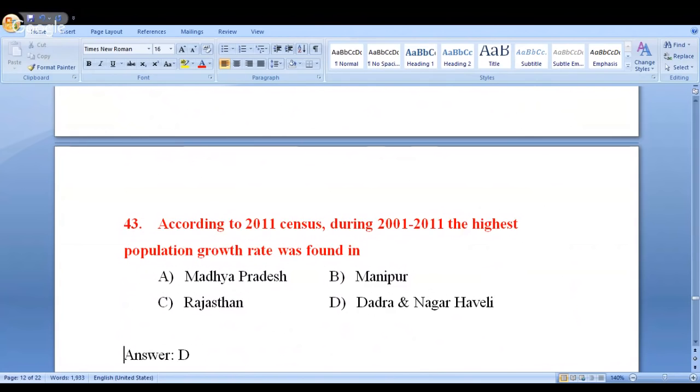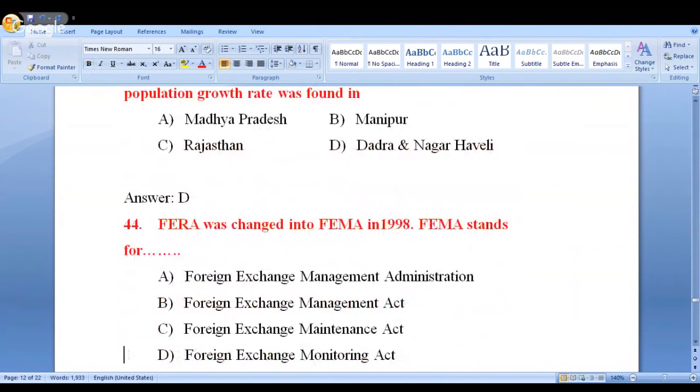Okay, next. I need not tell you this. You are already aware of this. FERA was changed to FEMA. It happened in the year 1998. FEMA stands for ABCD. You know this, right?